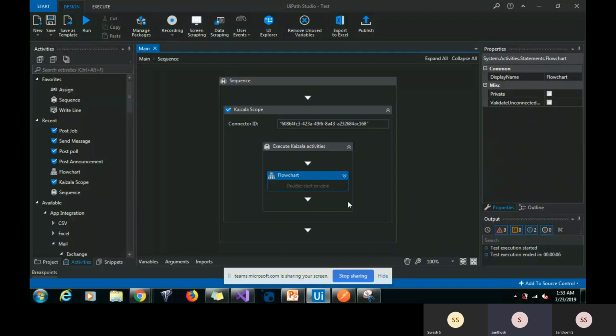This project is to build a custom activity to enable enterprise to connect their Kaizala platform with UiPath for process automation. Our solution focus on bringing the unorganized business operation into a digital platform. We have created custom activities like send message, post poll, send announcement, and post job.